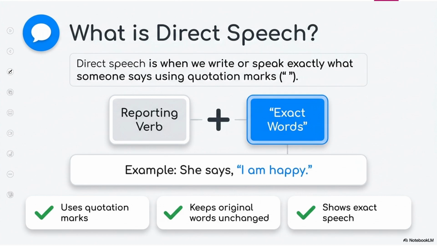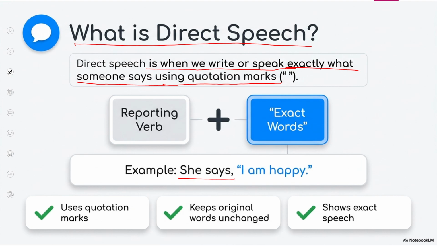Look at this. What is direct speech? Direct speech is when we write or speak exactly what someone says using quotation marks. Right. Now, be slow and try to understand what is direct speech. Look at the example.